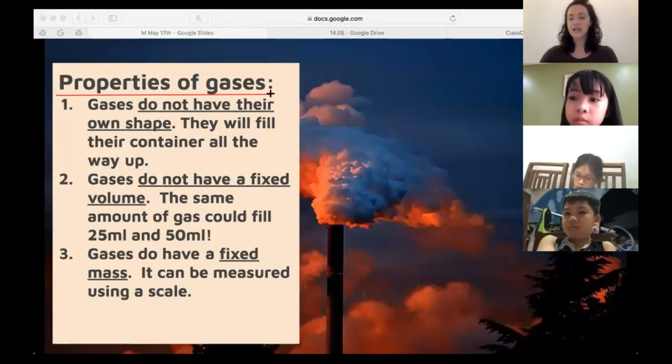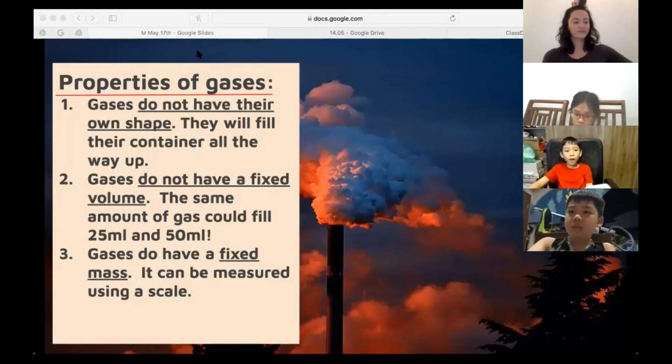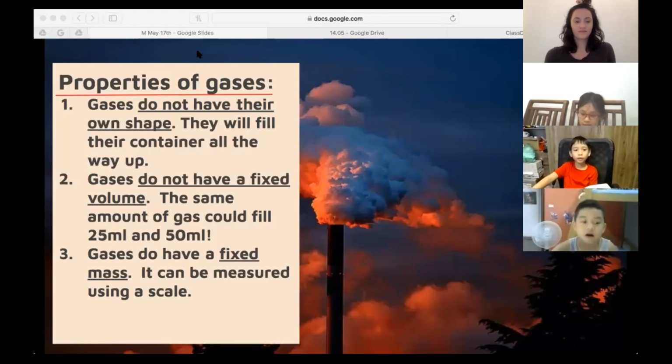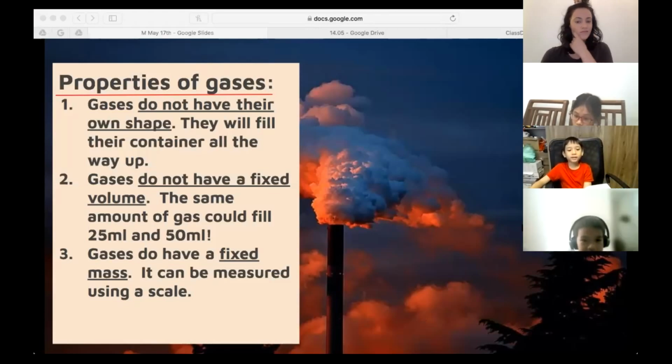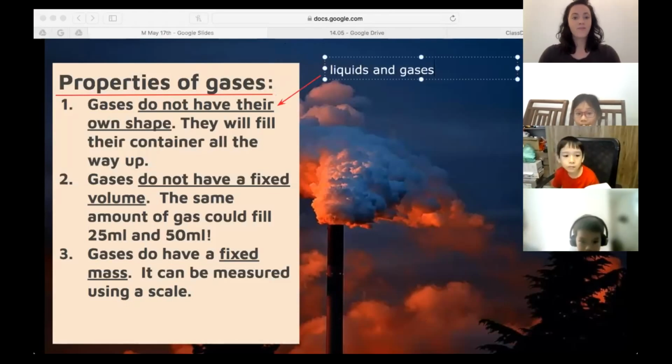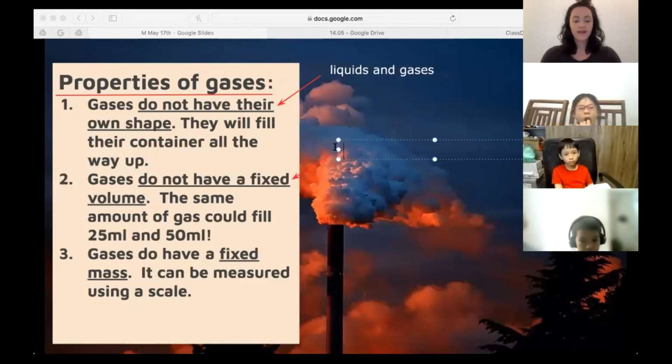And the last one. Everyone, please read the underlined parts. Excellent. So, liquids and gases. Both do not have their own shape, but liquids do have a fixed volume.